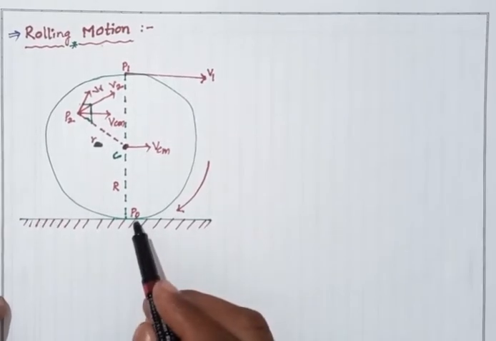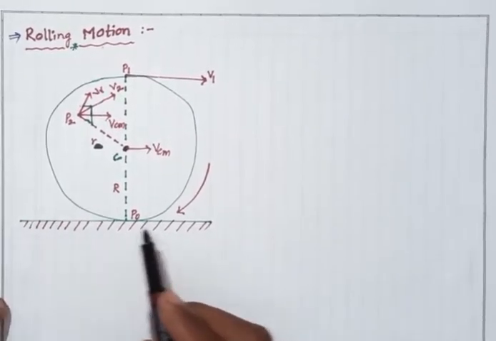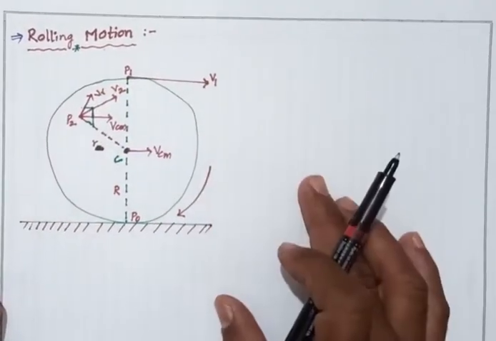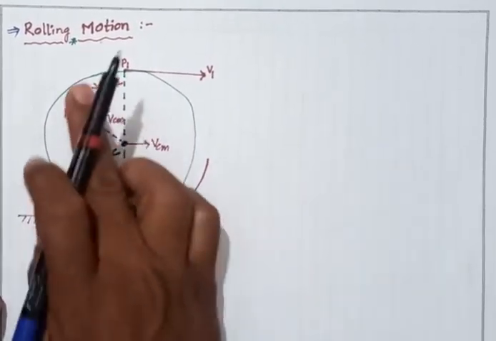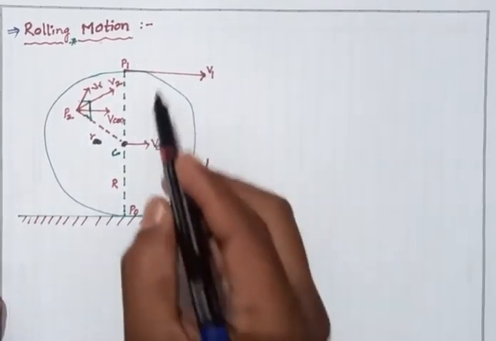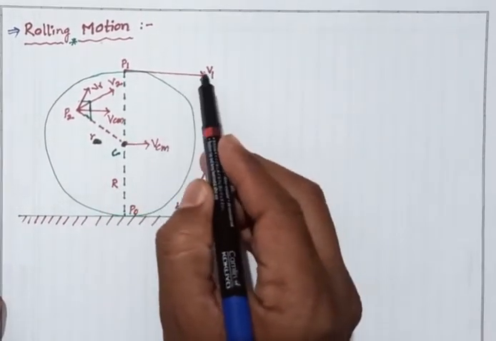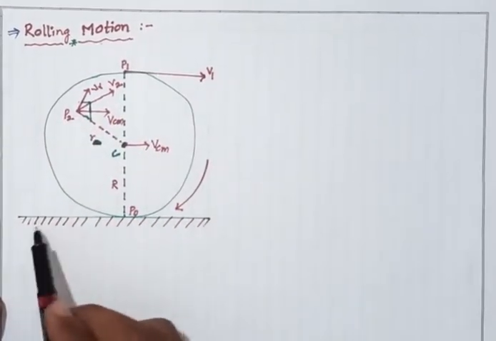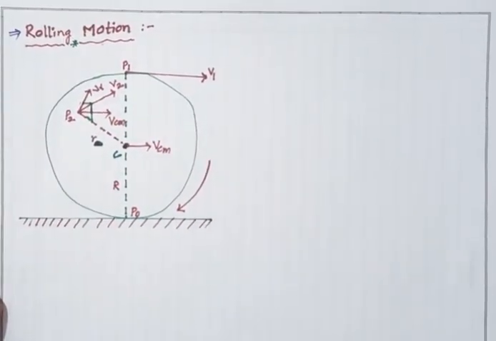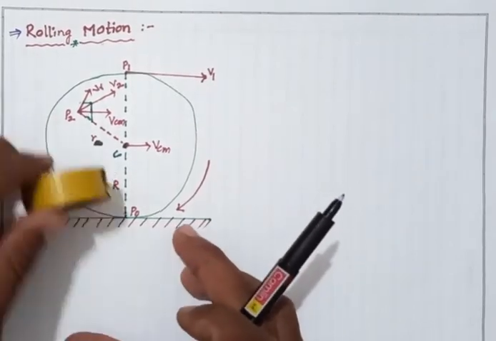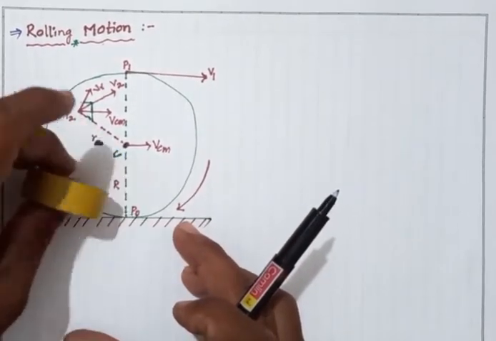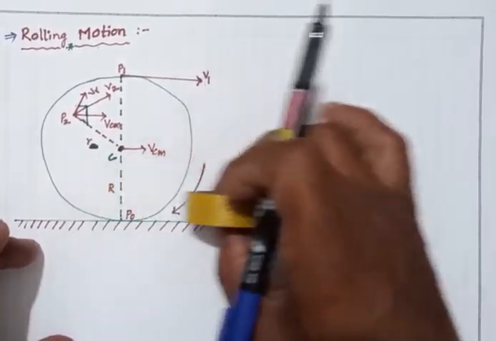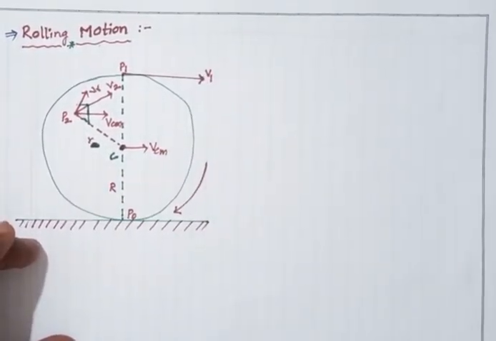This circular disc rolls and moves with a linear velocity, which we consider as v. It rolls on the surface and moves in this way.